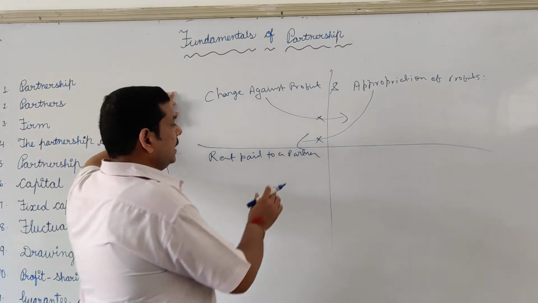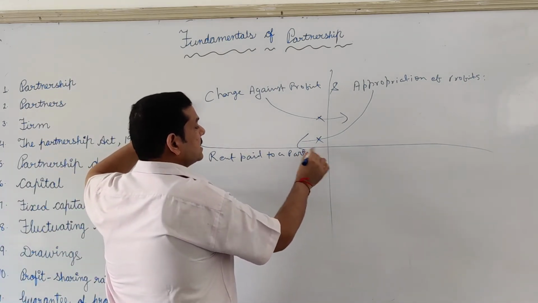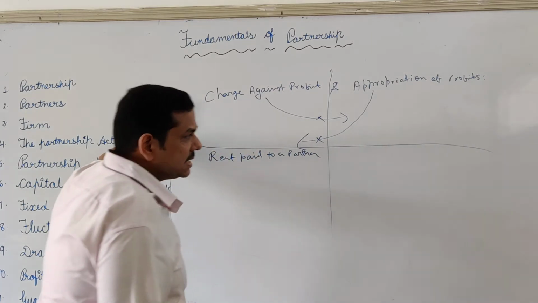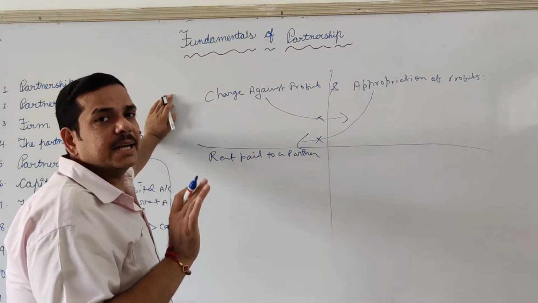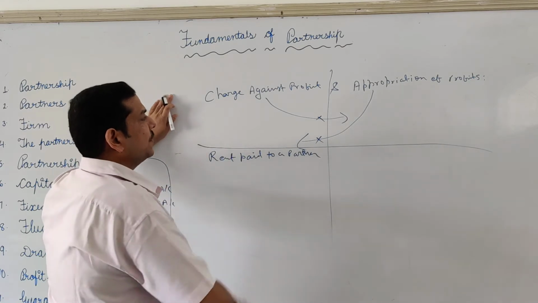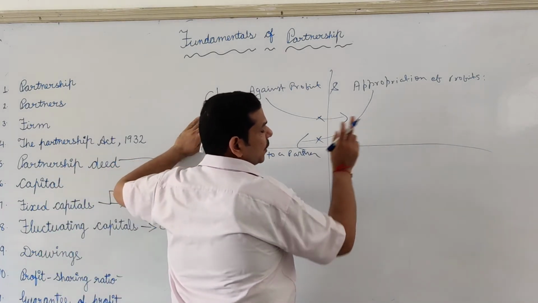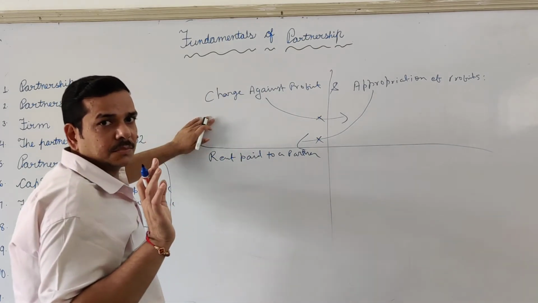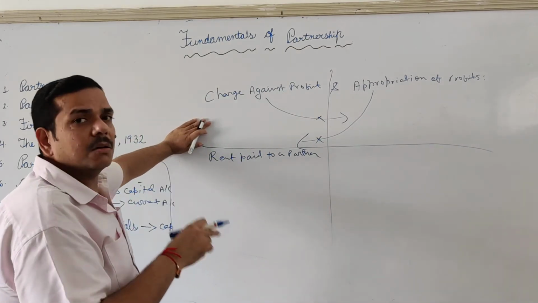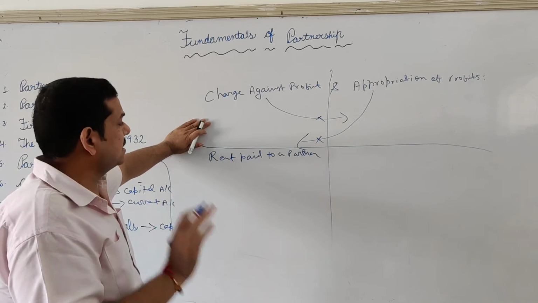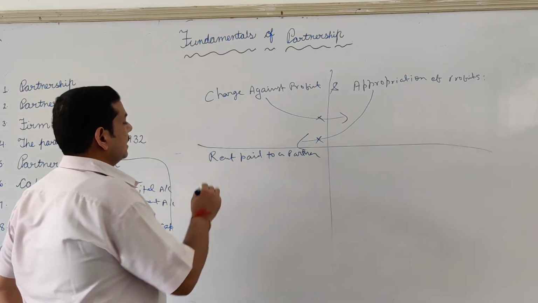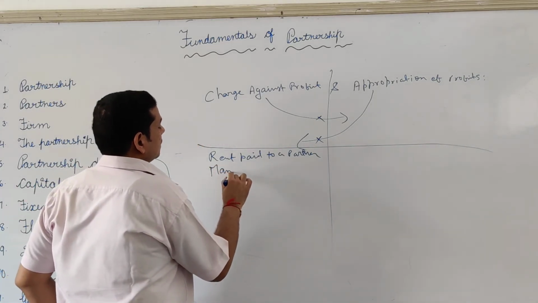Here, in order to confuse you, the word partner is written. To any person you are paying the rent, it's an expense of the enterprise. Expense means charge against profit. So it will come to the debit side of profit and loss account. It will never go to the profit and loss appropriation account. You are paying rent to the partner or to any other person, it's an expense.